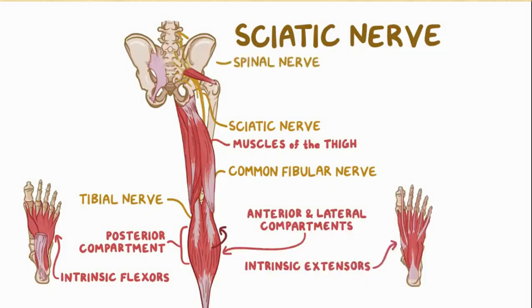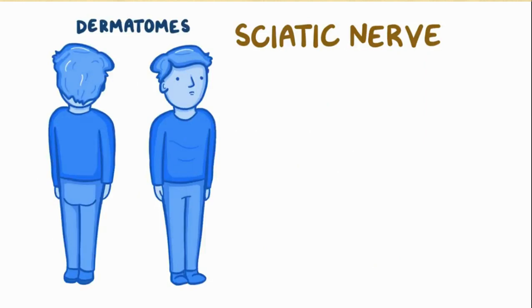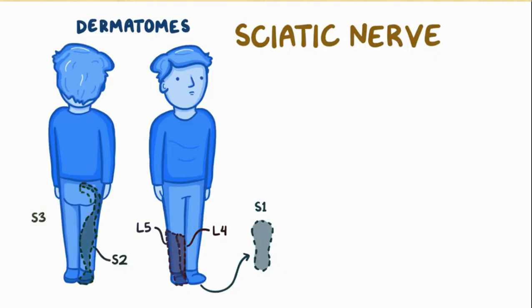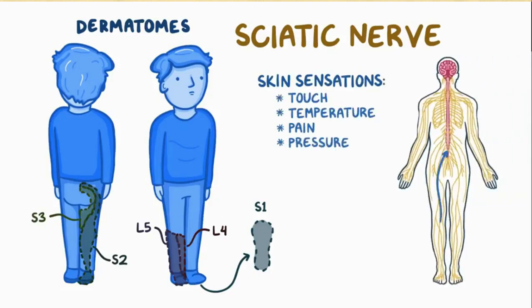Now, each spinal nerve is in charge of the sensation of a specific area of the skin, called a dermatome. Dermatomes of the spinal nerves of the sacral plexus cover almost the entire surface of the thigh, leg, and foot. L4 covers the medial side of the leg, L5 covers the lateral side, S1 covers part of the dorsum and the entire sole of the foot, S2 covers the back of the leg, while S3 covers the back of the thigh. Skin sensations like touch, temperature, pain, and pressure are carried to the spinal cord and then to the brain, where we register the sensations.